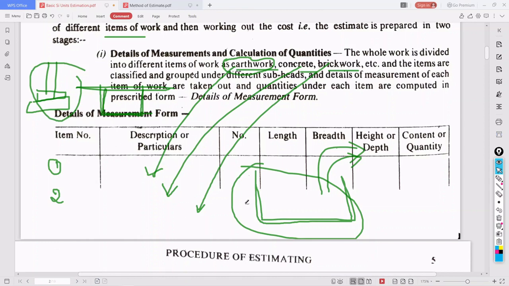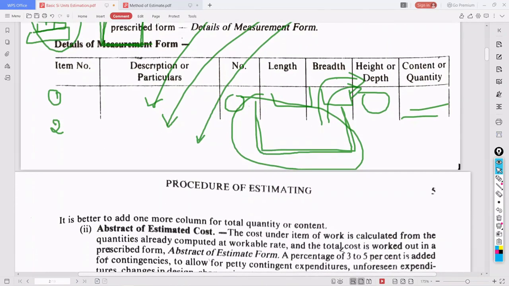So once it is designed, it is earthwork for excavation. How many foundations are there? That many numbers. What is the length of the trench? What is the breadth of the trench? Trench means this one. Or what is the height of the trench? We need to know. Then we have to multiply the three items, and then we will get the quantity. So like this we are going to work.